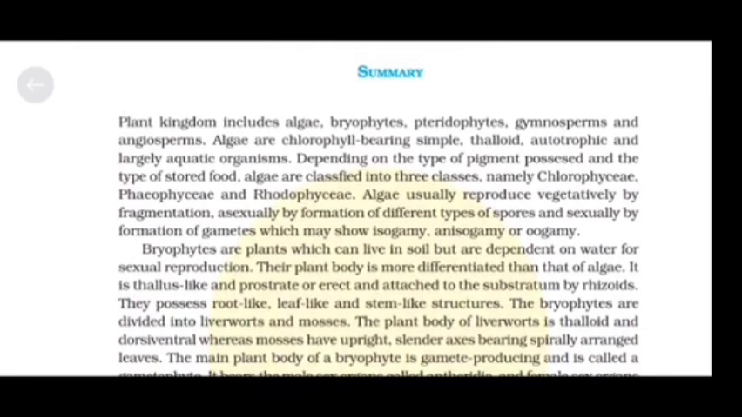Summary: Plant kingdom includes algae, bryophytes, pteridophytes, gymnosperms, and angiosperms. Algae are chlorophyll-bearing, simple, thalloid, autotrophic, and largely aquatic organisms. Depending on the type of pigment possessed and the type of stored food, algae are classified into three classes, namely Chlorophyceae, Phaeophyceae, and Rhodophyceae. Algae usually reproduce vegetatively by fragmentation, asexually by formation of different types of spores, and sexually by formation of gametes, which may show isogamy, anisogamy, or oogamy.